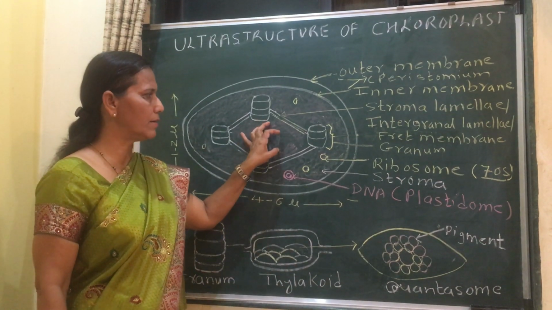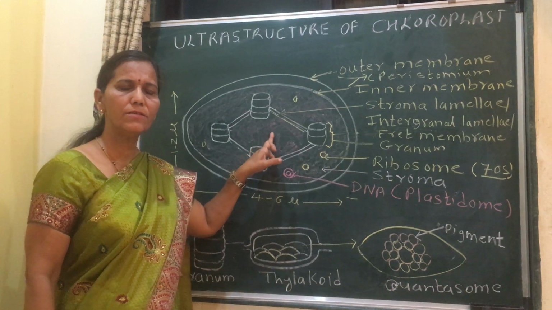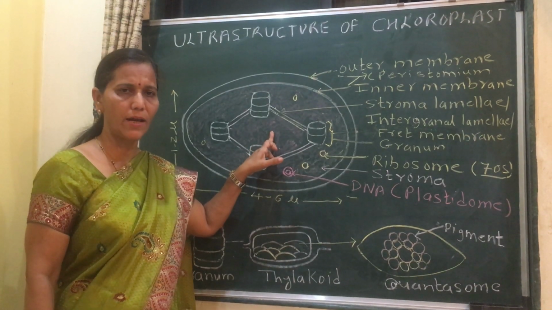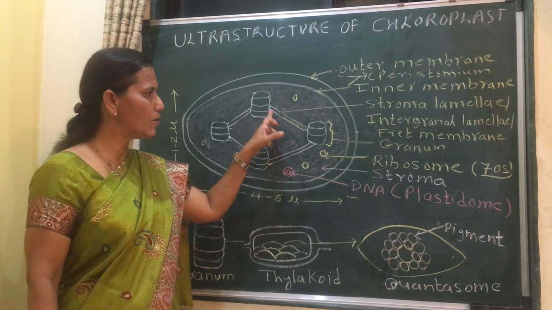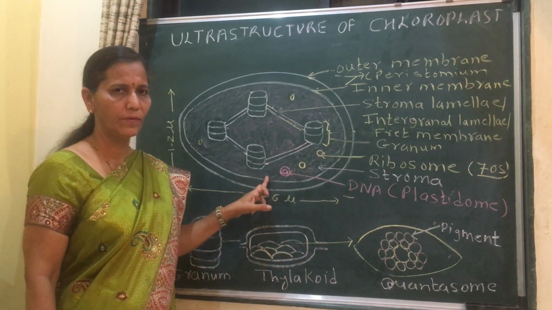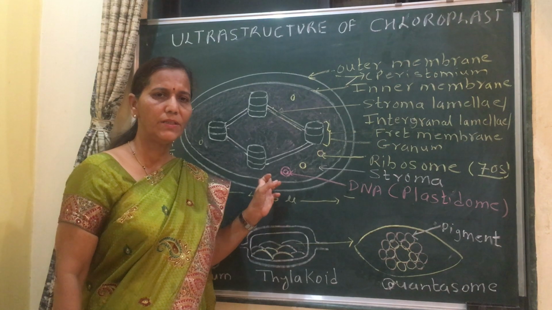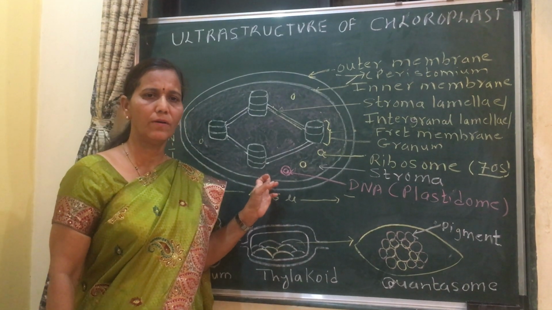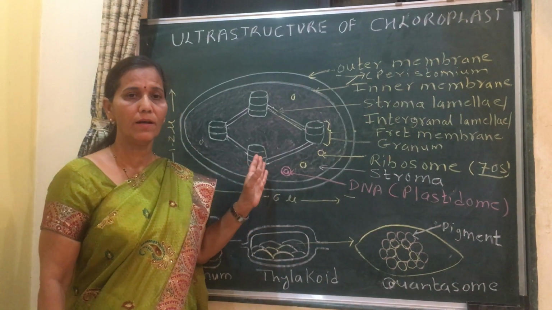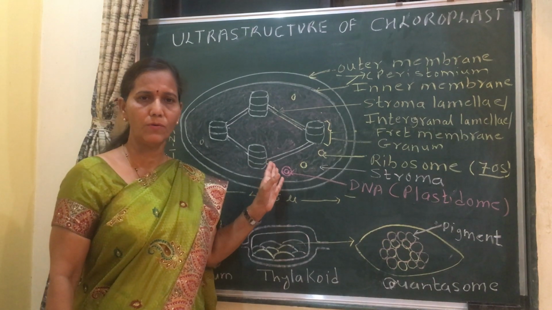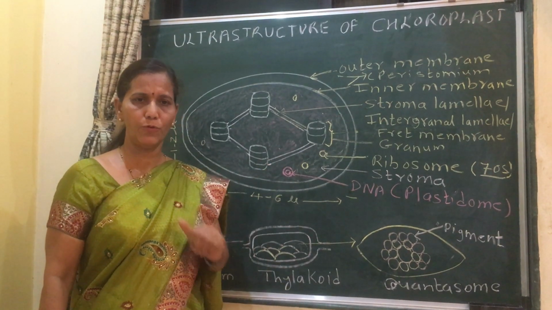That dark reaction occurs in the stroma, as the stroma contains enzymes for dark reaction. And the function of the stroma lamellae is that they fix the atmospheric CO2, which is necessary for the formation of glucose or formation of food.